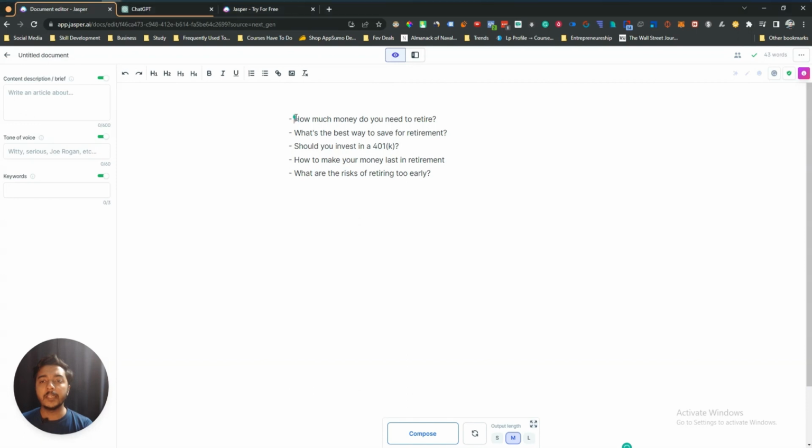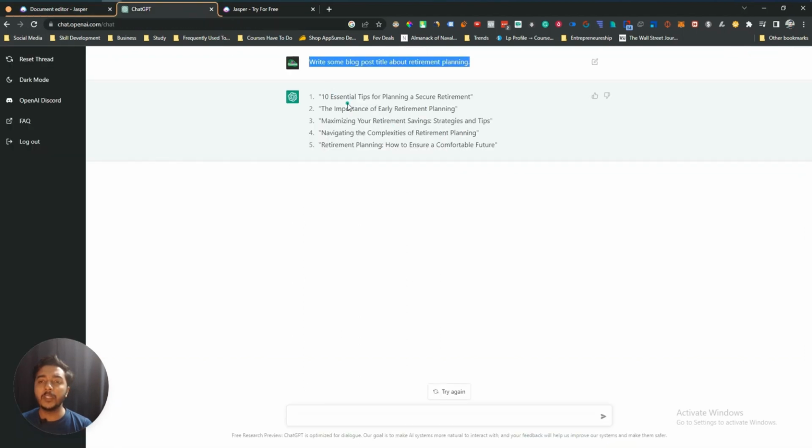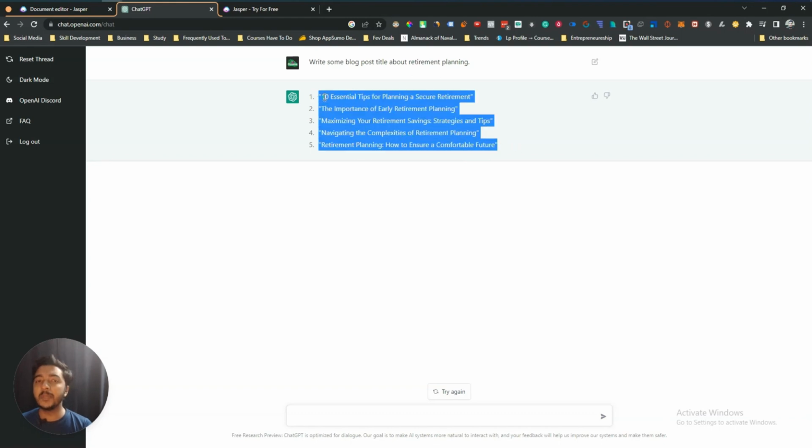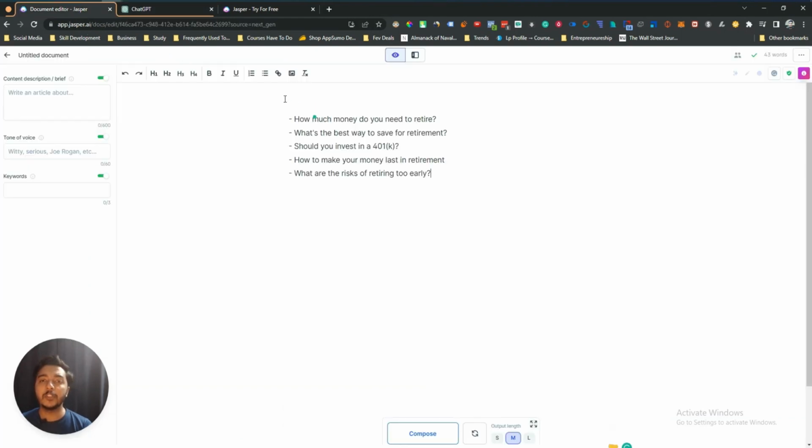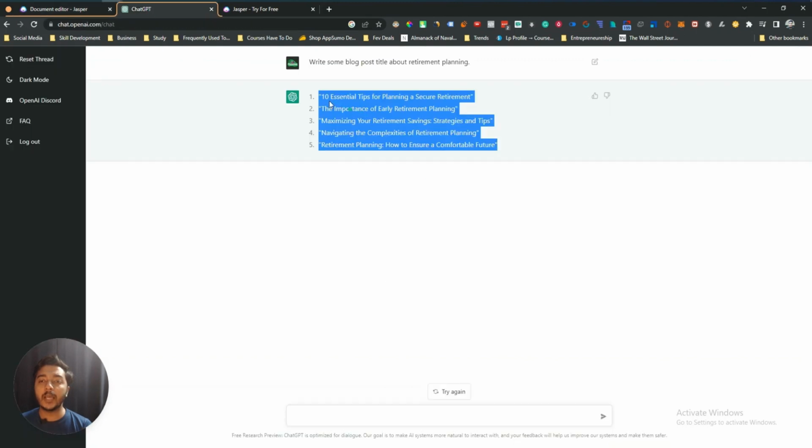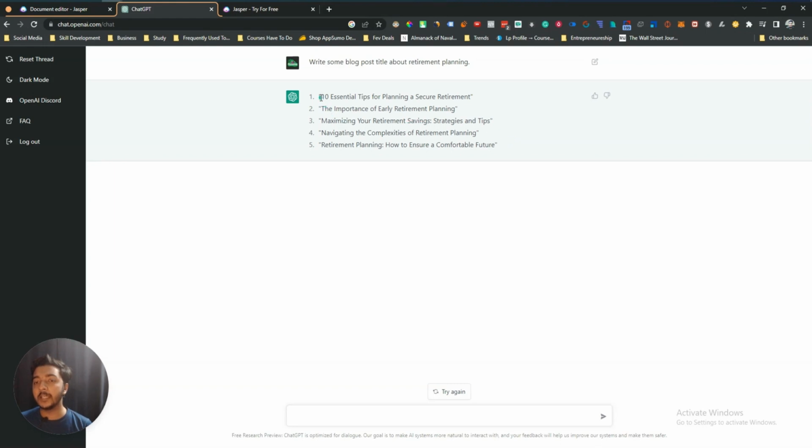See, it has written how much money do you need to retire, what's the best way to save for retirement, should you invest in a 401k, then how to make your money last in retirement, and what are the risks of retiring too early. So if I compare it with ChatGPT, then I think ChatGPT output is better than this Jasper AI. I'm not sure what you think, guys, but personally, I think the ChatGPT output quality is great.